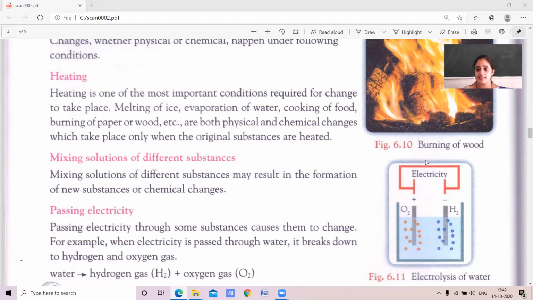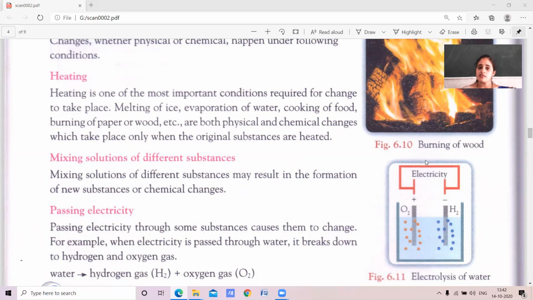Example, melting of ice. To melt ice, it needs heat. Temperature is needed. Evaporation of water, heat is required. Cooking of food, heat is required. Burning of paper or wood, we need heat. So both physical and chemical changes take place only when the original substance is heated.